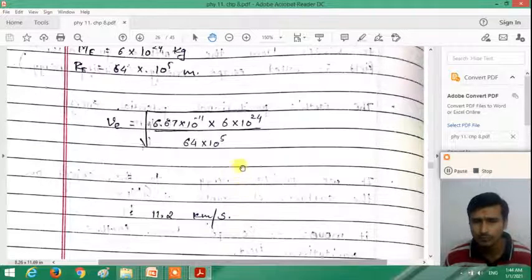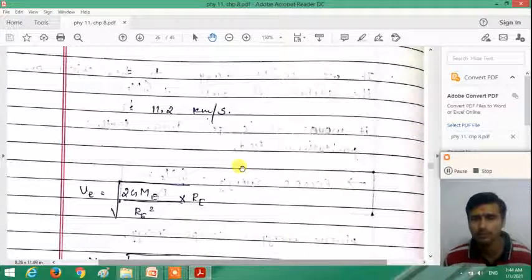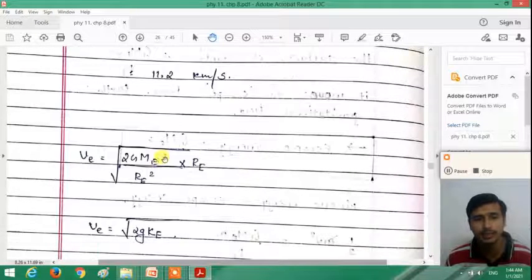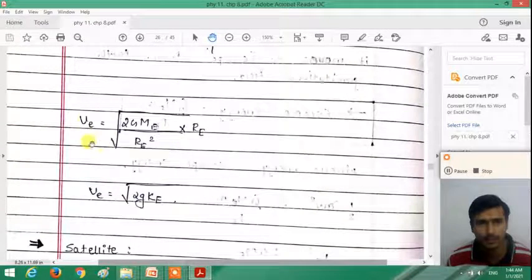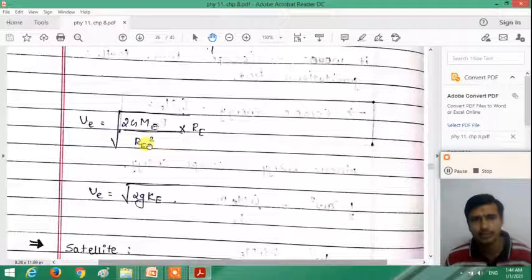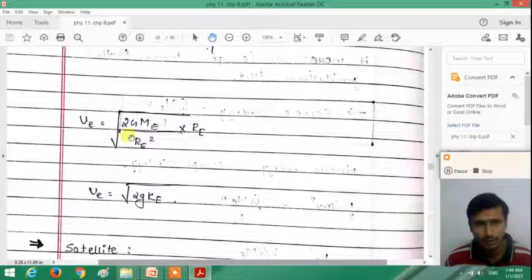Now we can derive the formula of the escape speed in terms of the gravitational acceleration. What is the formula of the escape speed? Ve is equal to under root of 2GMe divided by Re. Multiply and divide by Re, so Ve is equal to under root 2 GMe divided by Re square, multiplied by Re. But here we know that GMe divided by Re square is the gravitational acceleration on the surface of the earth, small g.